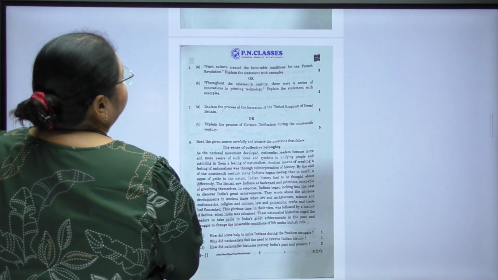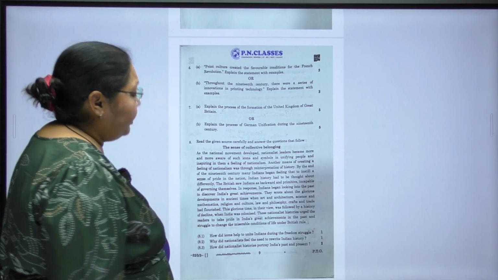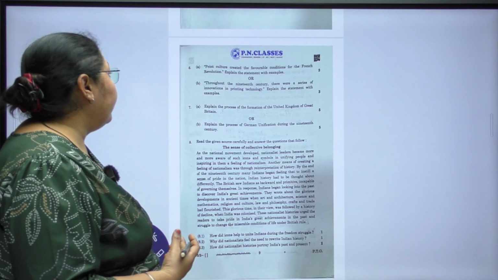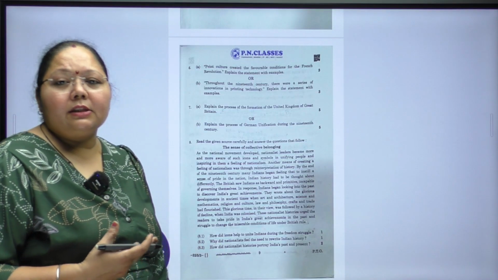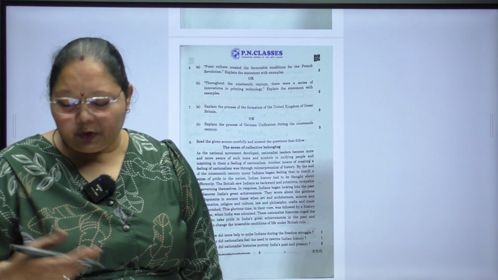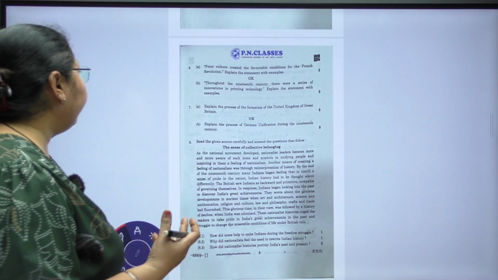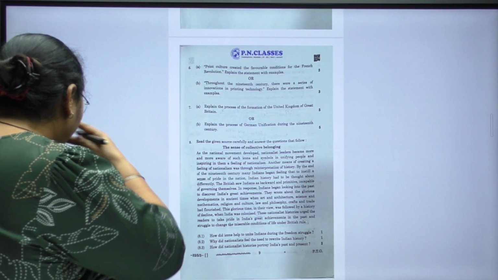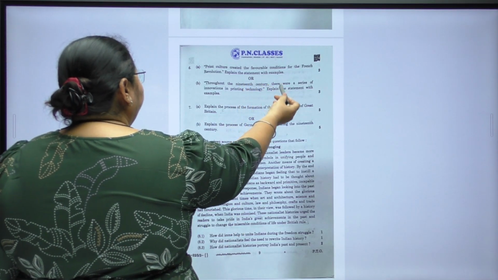Print culture created the favorable condition for the French Revolution. Yes, print culture was something which was very important. Explain the statement with examples. Yes, in this chapter we have learned how print culture spread from Africa to Europe and from Europe to other countries. We have gained from this. Now, print culture created what was the situation? Where did print culture create the favorable conditions?